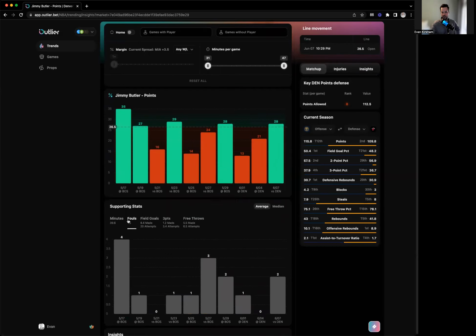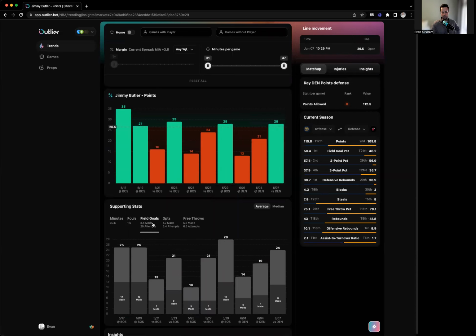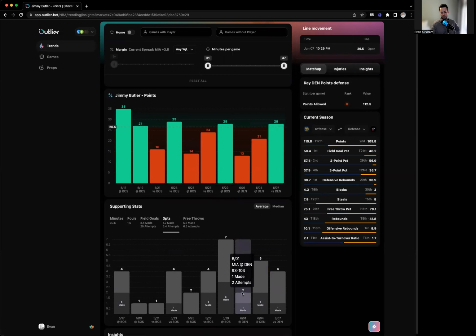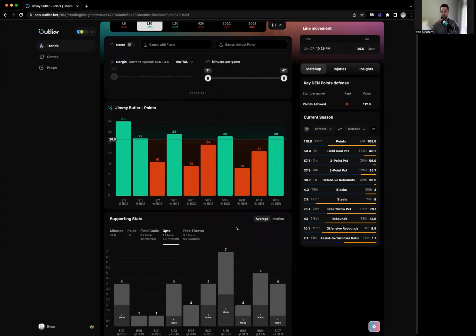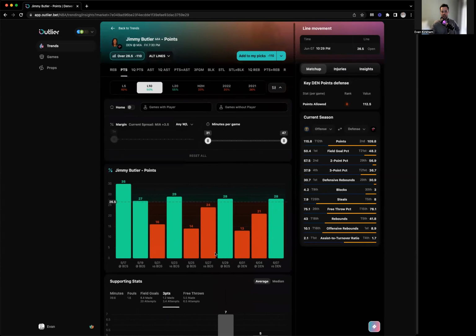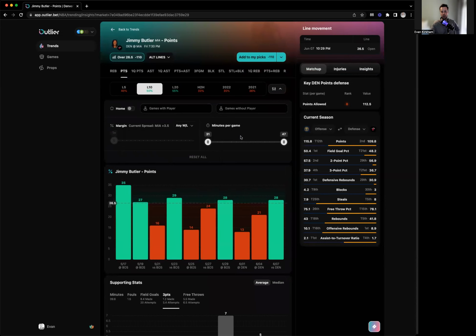Did he get close to fouling out? No, he did pretty good on fouls. What about his... Okay, there we go. He didn't have too many attempts. He only had 14 shot attempts. That's pretty low compared to his average, right? What about 3 points? Yeah, not a ton of 3 points, and he only hit 1. So you can see there's some really interesting supporting stats that will either support or contradict your thesis about Jimmy Butler going over 26.5 points.